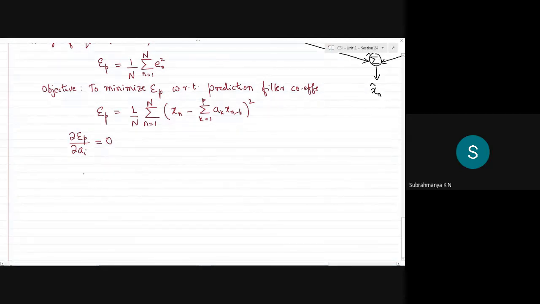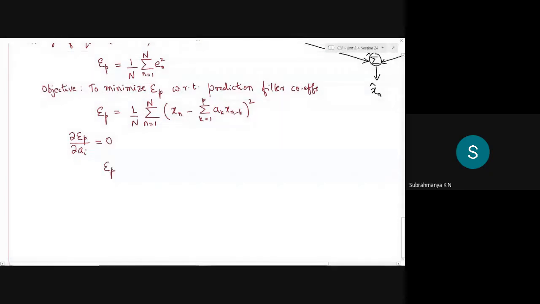Before differentiating EP, I'll try to simplify this because it involves a square term.